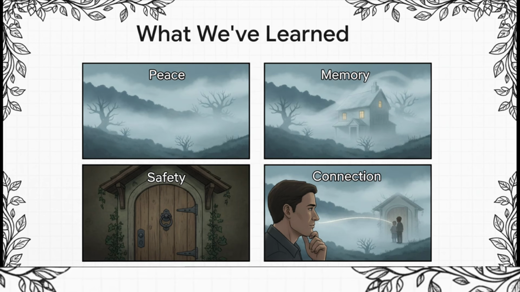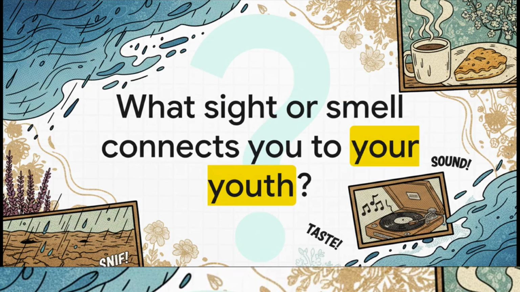And finally, the real genius here is how the poem connects a feeling she has today to a special place from her past. And so I'll leave you with this thought. For Emily Bronte, the trigger was the mist. What about for you? Maybe it's the smell of the earth after the first rain, or a particular song you hear on the radio. What sight or sound or smell from today can take you back to your own days of youth? It's something interesting to think about.